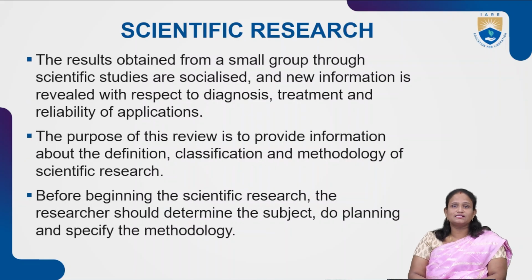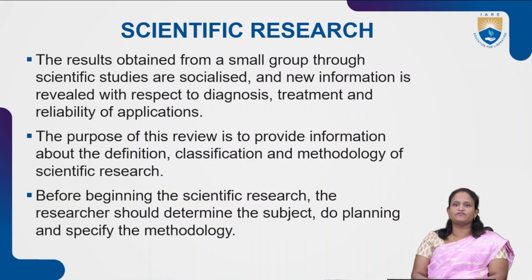And the results obtained from the small group through scientific research are called socialized. And new information is revealed with respect to diagnosis, treatment, and reliability of applications. The purpose of this review is to provide information about definition, classification, and methodology of scientific research.